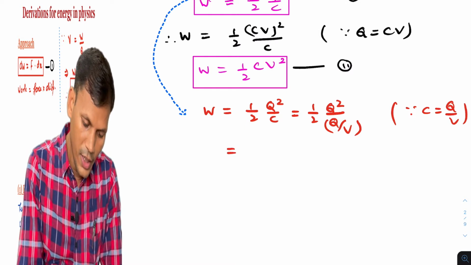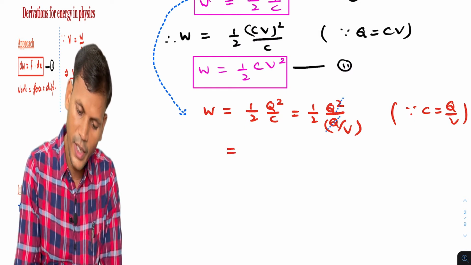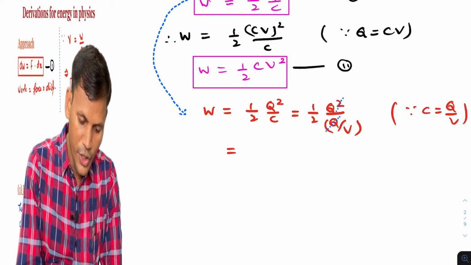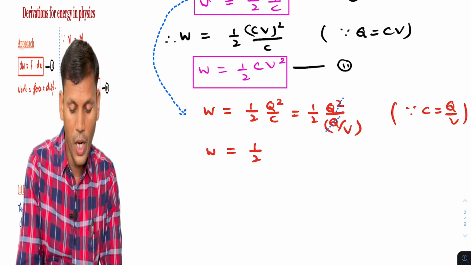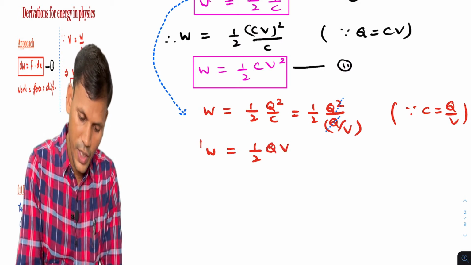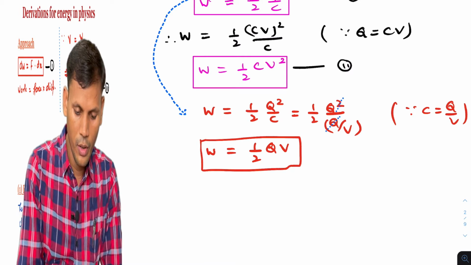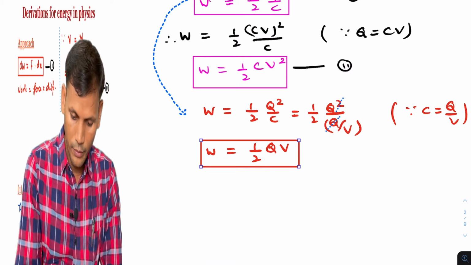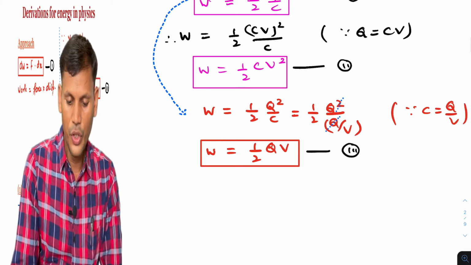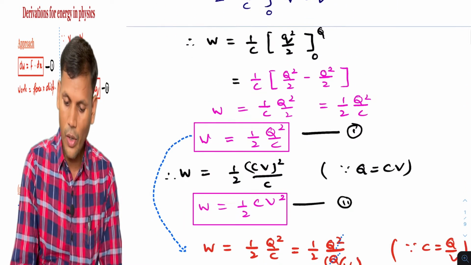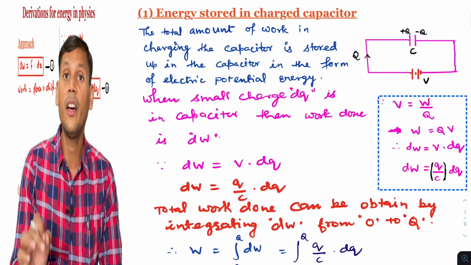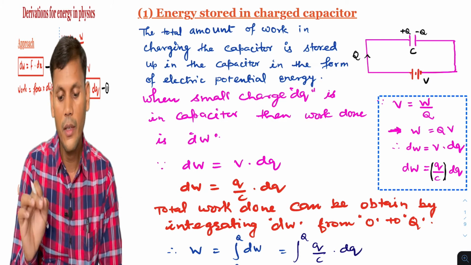So ultimately this Q will get cancelled, V will move up, and we will get another expression, W is equal to half Q into V. This is our equation number 3. So overall these three formulas are there for the energy stored in a charged capacitor.